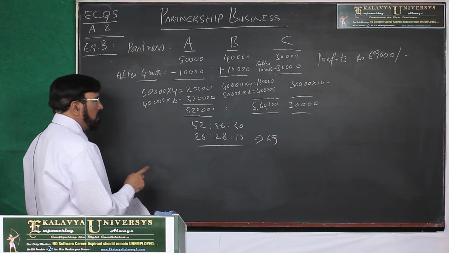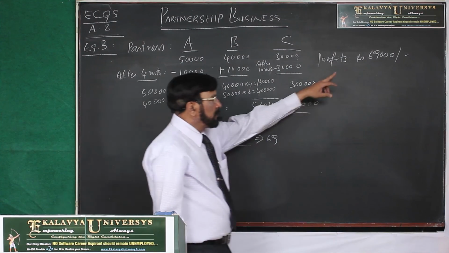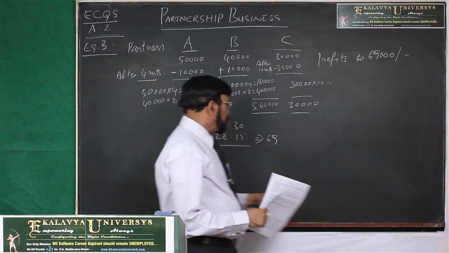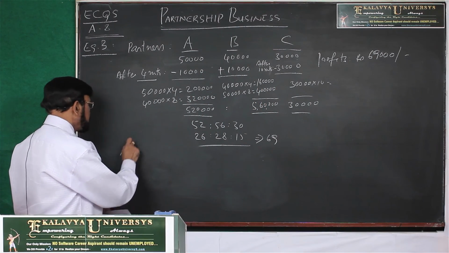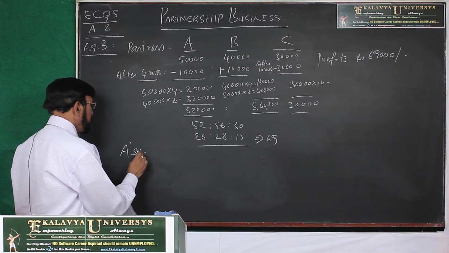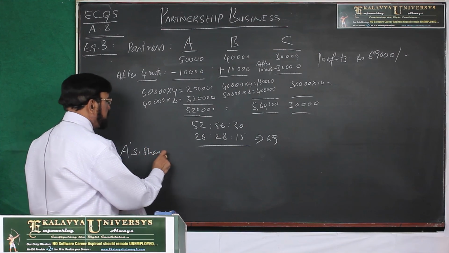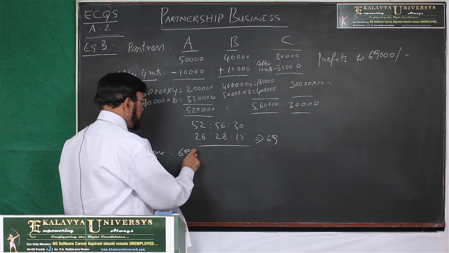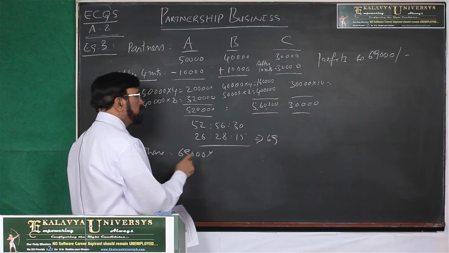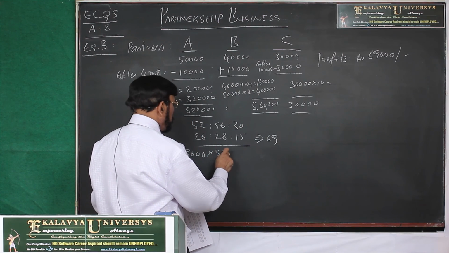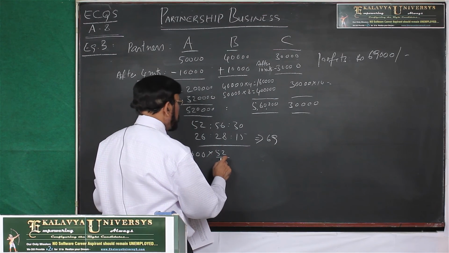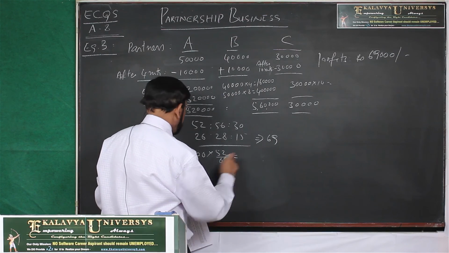Now what are the profits of the year? 69,000. So A's share of profits is 69,000 into 26 by 69.